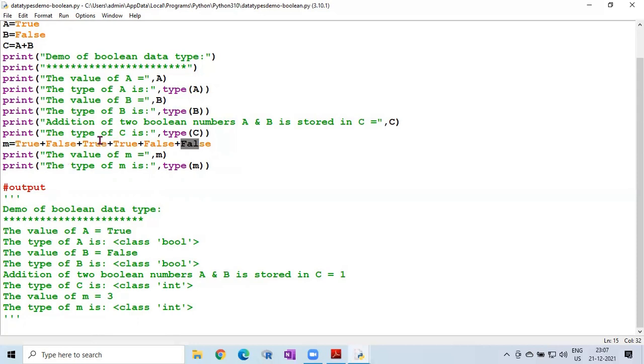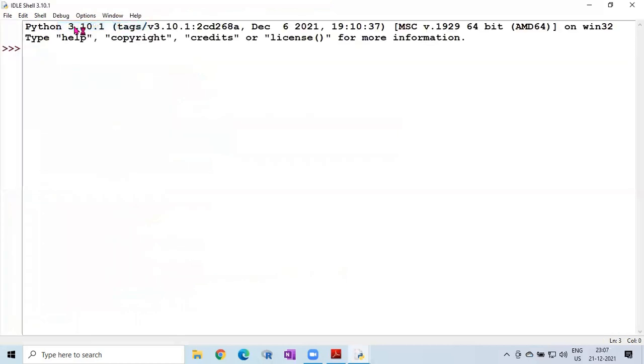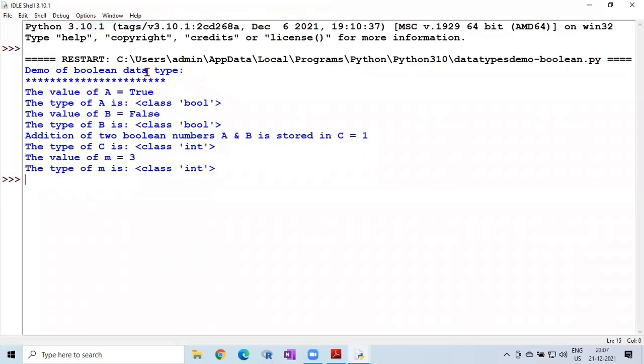So 1 plus 1 plus 1, then plus three zeros. Zeros make no change, so only the ones are added, 1 plus 1 plus 1, three times. So you will get 3 as the result. Now you can see the value of m equal to 3. Then the type of m, what will you get? Again it is an integer value. So its class type is integer. Let us run this program and check the output. So, the demo of the Boolean data type.